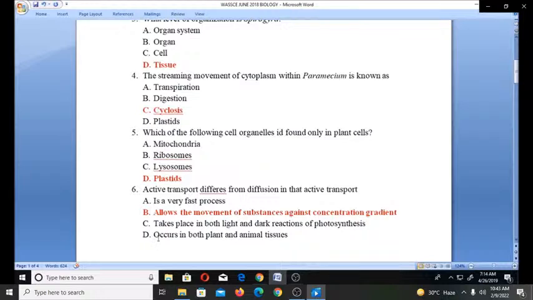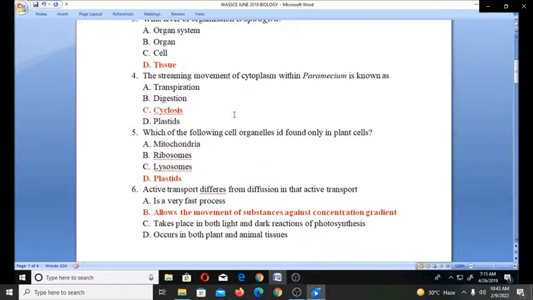Now let's move down to the number 4 question. The streaming movement of cytoplasm within paramecium is actually known as cyclosis. That is the name of the streaming movement of cytoplasm in paramecium. Now what is this cyclosis? Cyclosis is where there is flow inside the cytoplasm.